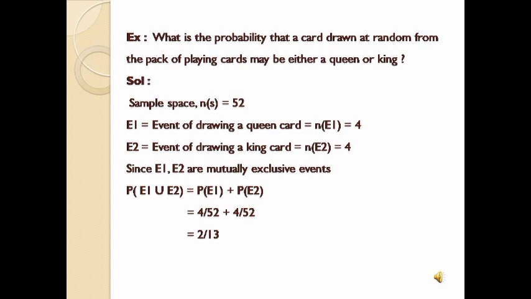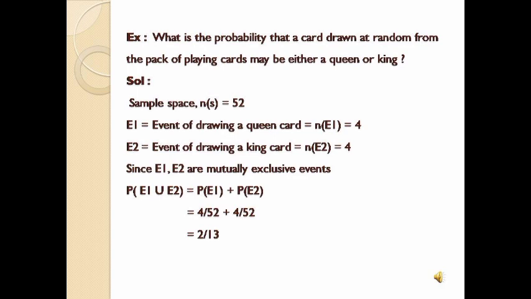So we have to find the probability of either a queen or king. So R represents the addition rule. So now it is clear that we have to use the addition rule. And the next question that arises is whether we have to use the rule for mutually exclusive or for mutually inclusive events.